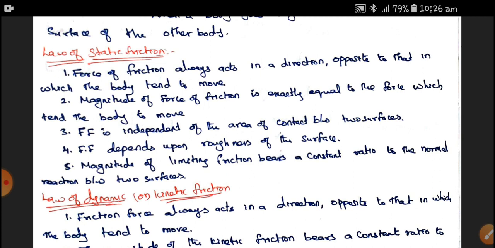That is the thing indicated. If you want to move that 1000 Newton weight, you have to give at least 1001, but 1001 won't move the body. Therefore, you have to give 1100. So that 1 to 100 is the limiting friction.